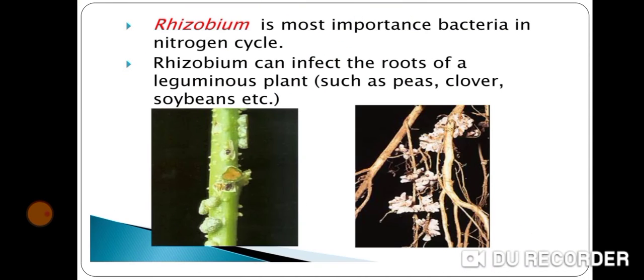Besides these, the nitrogen fixing Rhizobium bacteria live in the root nodules of leguminous plants. Rhizobium bacteria have a symbiotic relationship with leguminous plants. Thus, some nitrogen fixing bacteria live freely in the soil, whereas other nitrogen fixing bacteria live in the root nodules of leguminous plants.